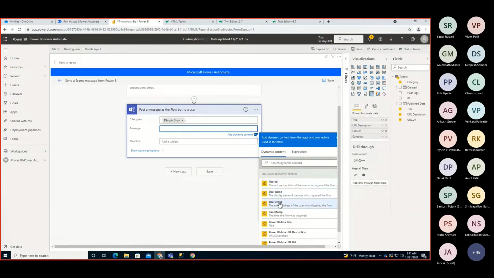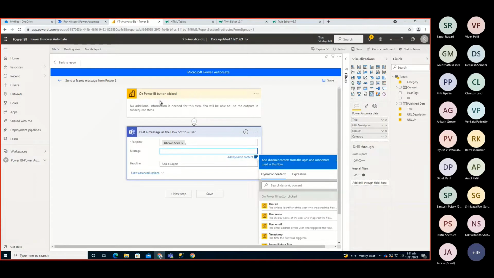username. Basically, one more important thing I want to mention here, that whenever we are adding the Power BI action inside the flow, obviously we are getting the context from Power BI to Power Automate, and it comes up with a few out of the box properties as well, like who is the person who has clicked the button, and at which time. All this information we are getting inside the flow. So for logging purposes, we can use those properties.